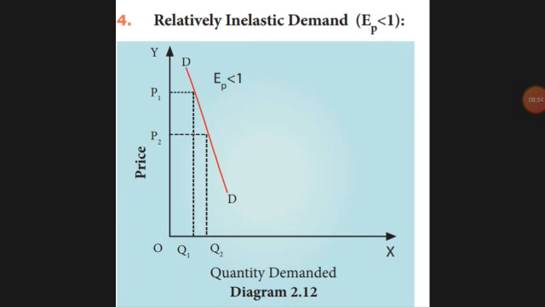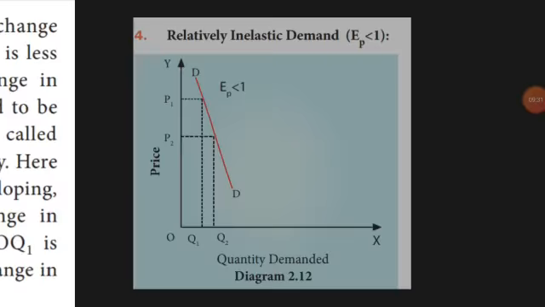If 100 people usually go and buy tea when it is 10 rupees, then with a slight change in the price, only 50 members will start buying instead of those 100. That's what relatively inelastic means: a little change in the price will affect the demand a little. If the price increases a little, the demand also decreases a little.